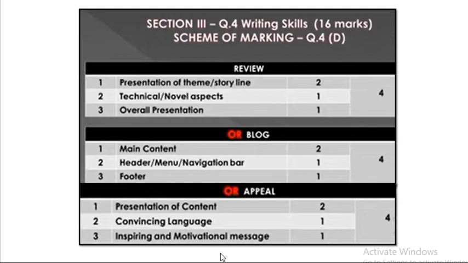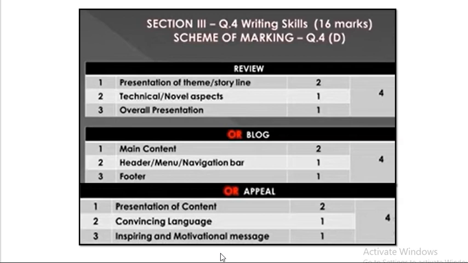Then the last one is appeal. For appeal also, presentation and content matter, means if the starting line is very convincing, then the time, date, venue is mentioned there, and the popular personality who is coming for the event, the name of that particular personality is mentioned.